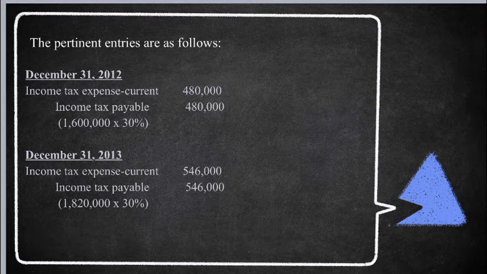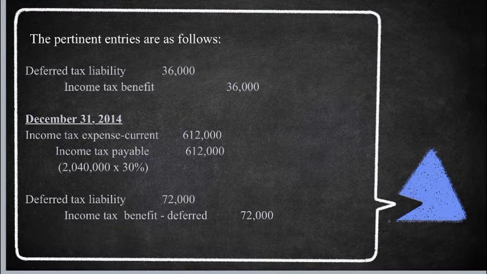Sa year 2013, ang debit natin is income tax expense current 546,000 while ang credit natin is income tax payable 546,000. Makuha natin to kapag pinag-times natin yung 1,820,000 times 30%. Debit pa natin is deferred tax liability na 36,000 and credit income tax benefit 36,000.